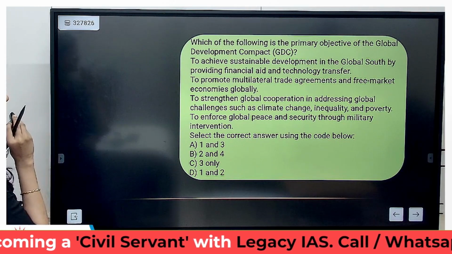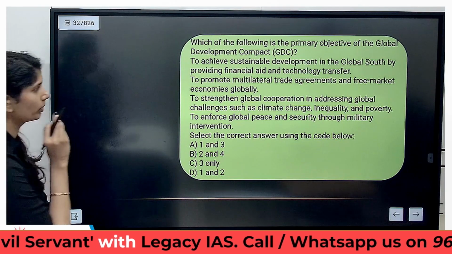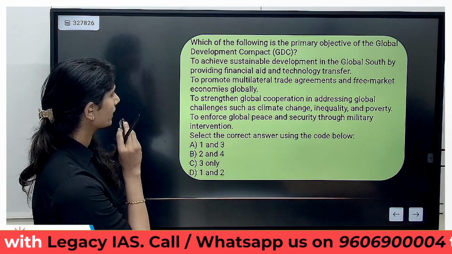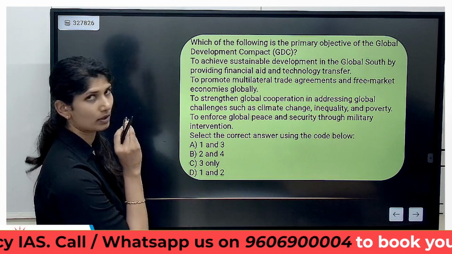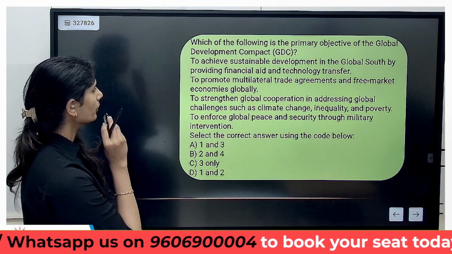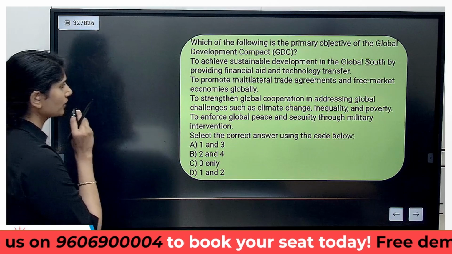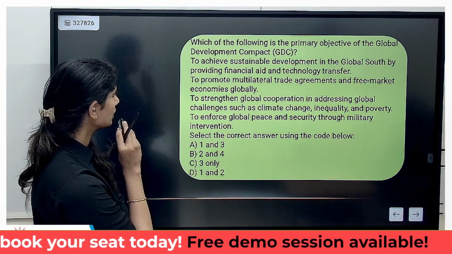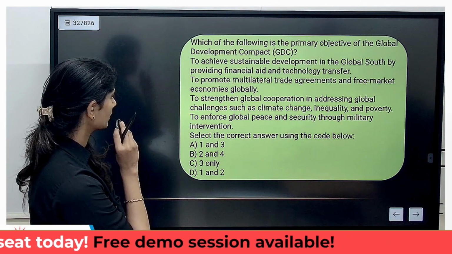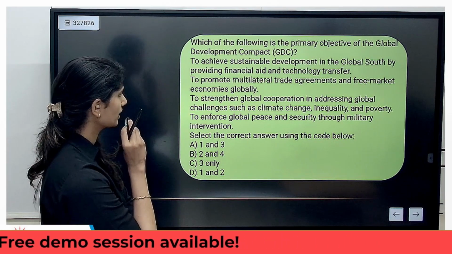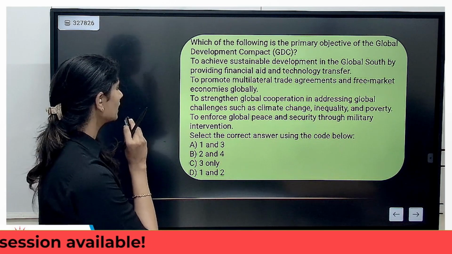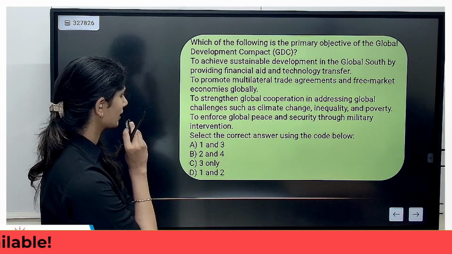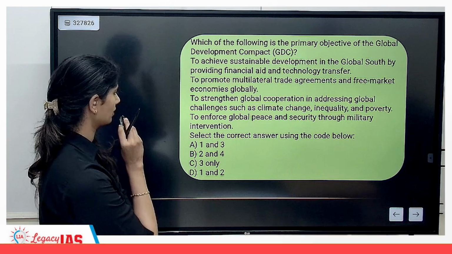To achieve sustainable development in the global south by providing financial aid and technology transfer, promote multilateral trade agreements and free market economies globally, strengthen global cooperation in addressing global challenges such as climate change, inequality and poverty, to enforce global peace and security through military intervention.